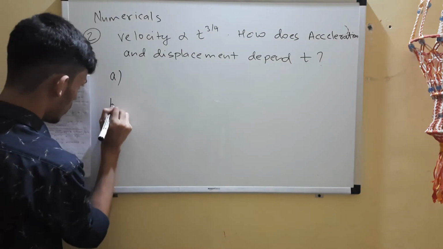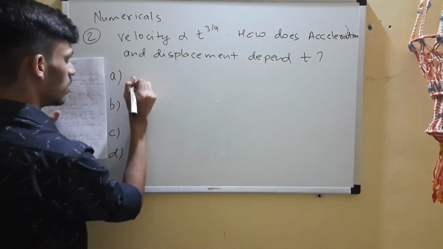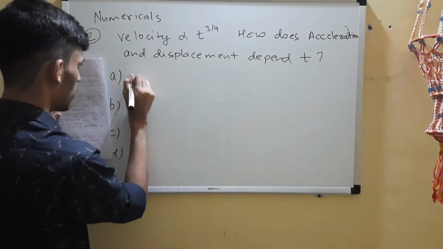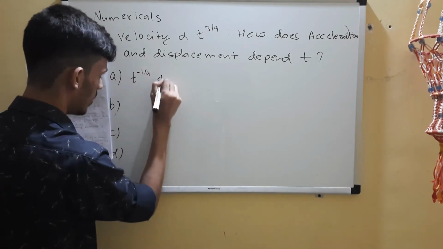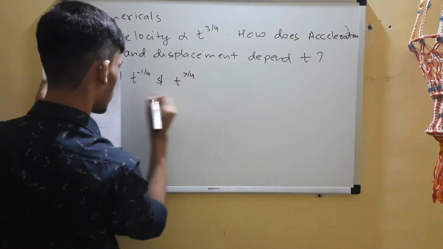So I'll give you the options. It's a good, easy question, I'll say. Respectively you have to find acceleration and displacement. So the first option is for acceleration and this one is for displacement. Okay, or is it?